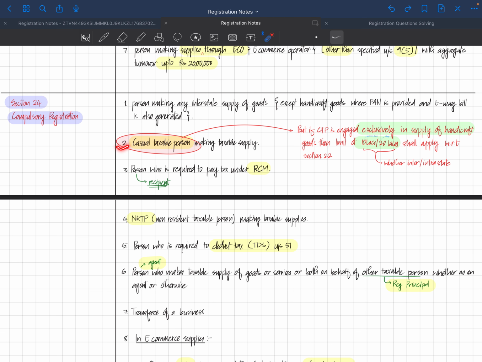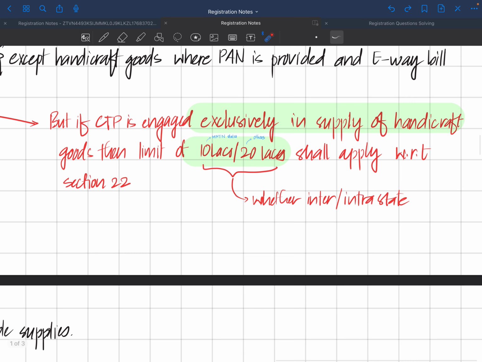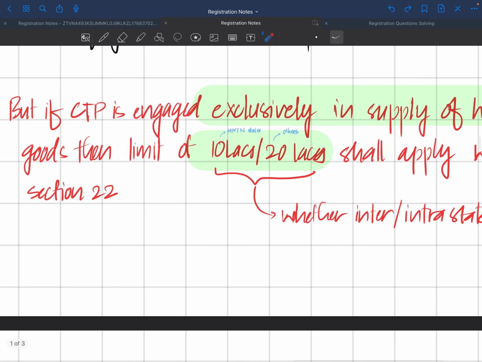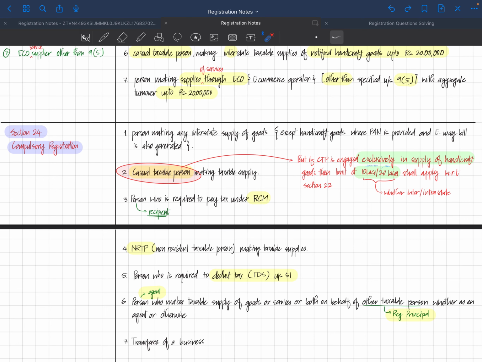The second one is a casual taxable person making taxable supply, who needs to get compulsorily registered. But as we have seen in the last section, if a casual taxable person is engaged in exclusively supply of handicraft goods, then the limit of 10 lakhs for MMTN states and 20 lakhs for others shall apply, same as with respect to section 22, whether interstate or intrastate.